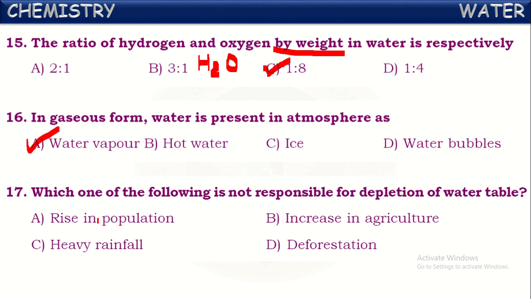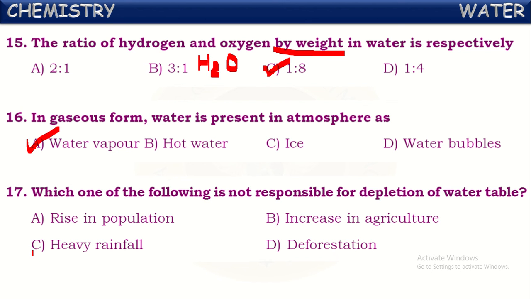See, rise in population is one of the responsible causes for the depletion of water table, isn't it? By the rise in population, more water is being consumed day by day, so it decreases the water table under the ground. And if you see the next one, increase in agriculture. If agricultural usage is increased, then more water will be utilized there. That also causes the depletion of water table. And next one, deforestation. Deforestation means cutting down more trees. So this also leads to the depletion of water table.